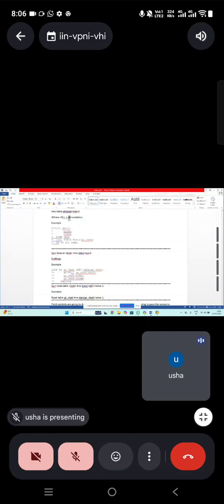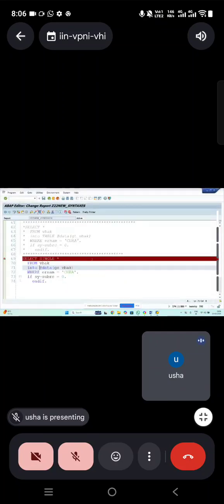Okay. Now I have a looping statement. In that we need the work area. How to do that?